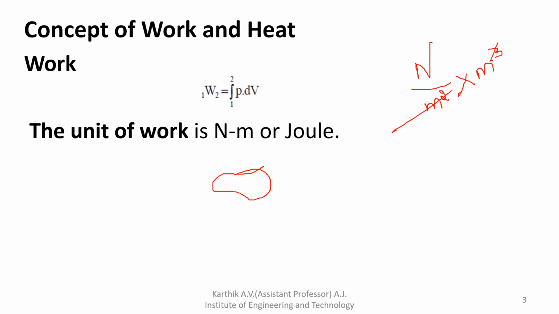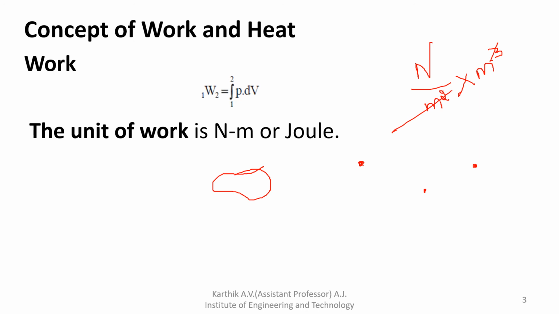Next, what is a cycle? A system is said to have undergone a cycle if it returns to its initial state at the end of the process. The process starts at one state point and goes to another state point, changing from one state point to another.